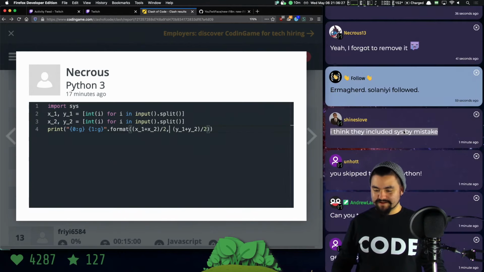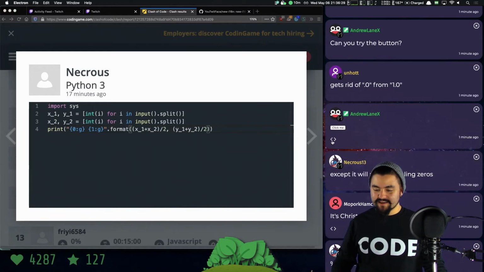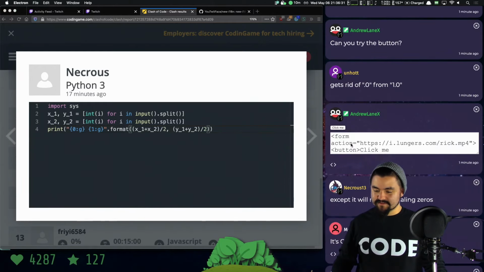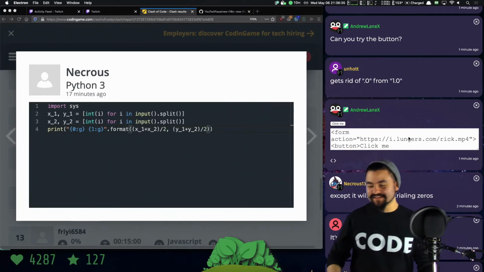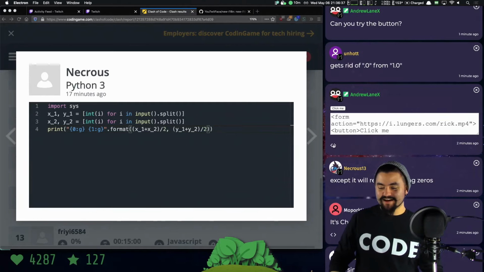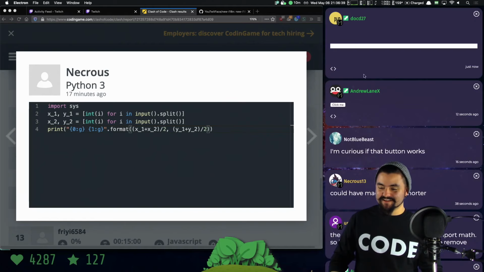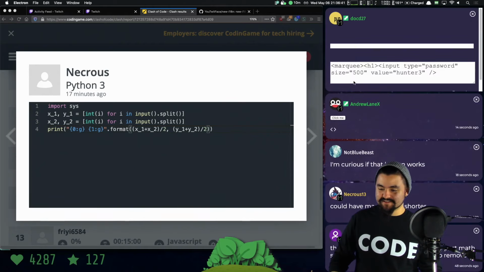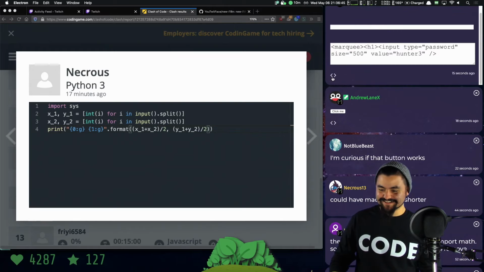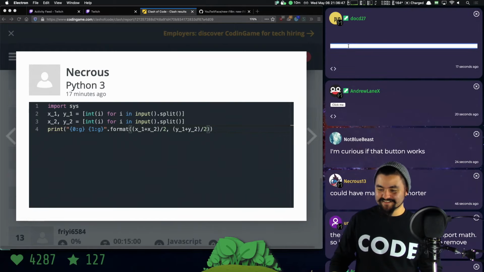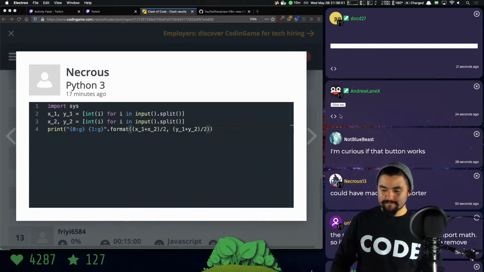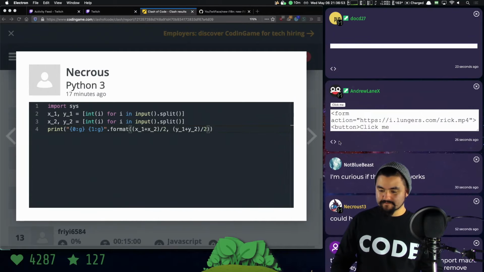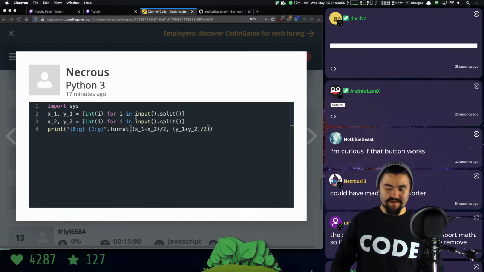I'm curious if that button works. Which button? Oh, this one? Let's see what you did. Form. Action. Make a post request against that MP4 file? I'm not going to click that button, Andrew. What is this? Oh, it's a marquee, input type password, size 500. Nothing happens. Click me. Yeah, I'm not going to do that. Okay.